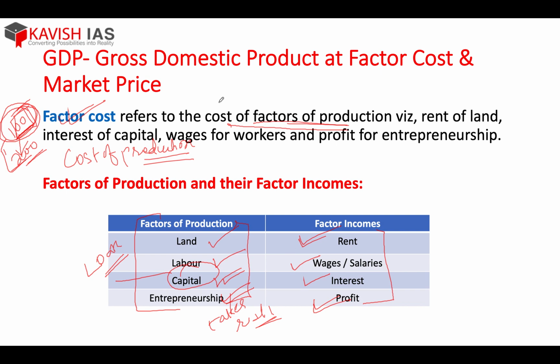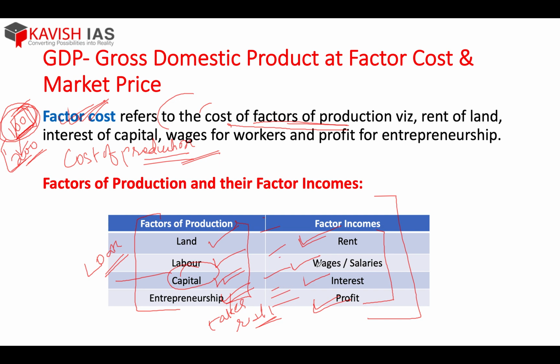So the cost of all these factors of production, after taking the cost of each one of them, the amount which you get, that is your factor cost. That means the total cost of production which you have incurred before the product comes into the market. If you are calculating the final value of goods and services at factor cost, that means you are taking all these things into account. So factor cost you have understood.